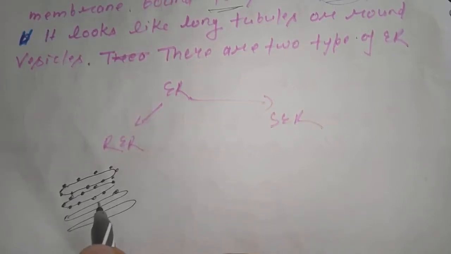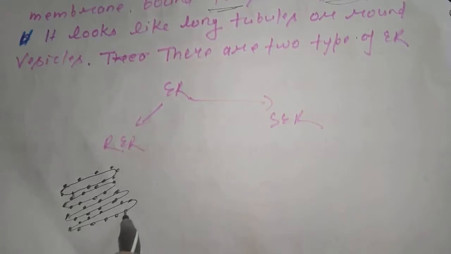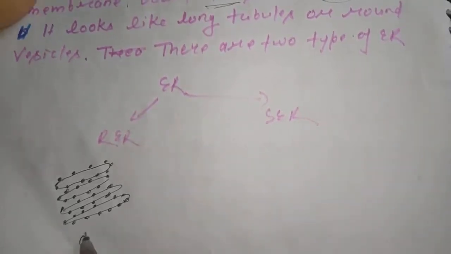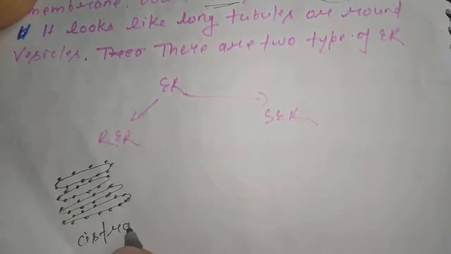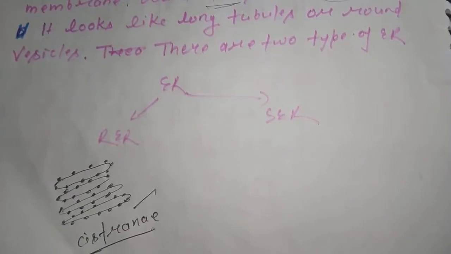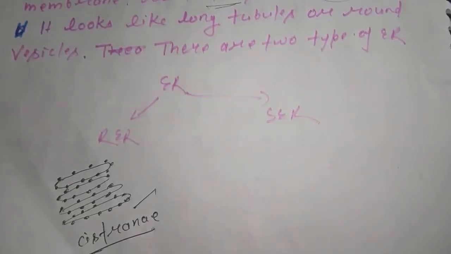When attached to endoplasmic reticulum, it is called RER, rough endoplasmic reticulum, due to attachment of ribosomes on its surface. So RER mainly consists of cisternae. These tube-like structures are called cisternae.